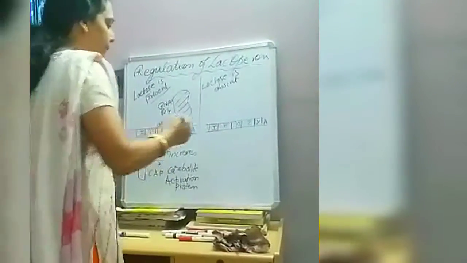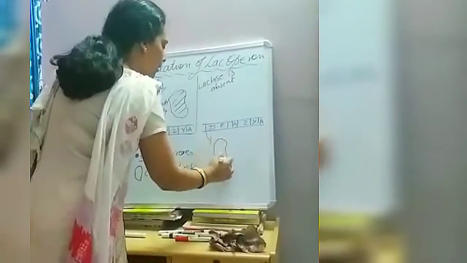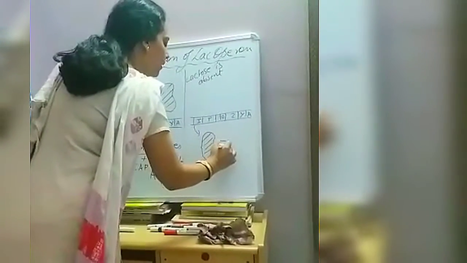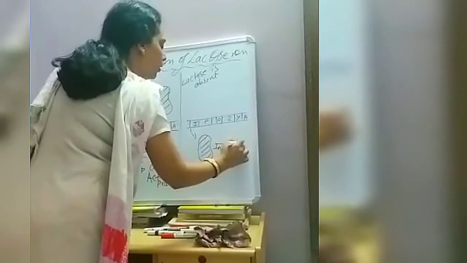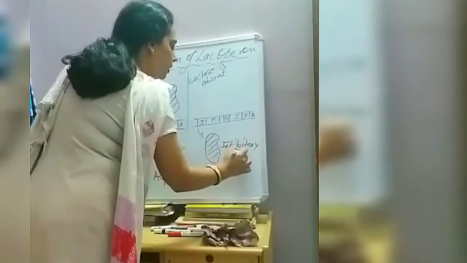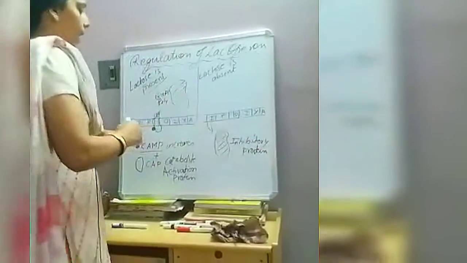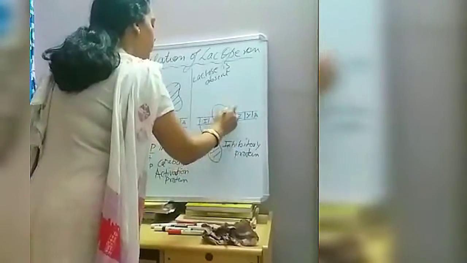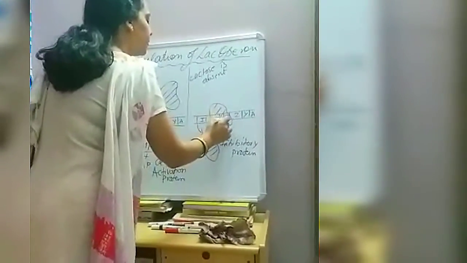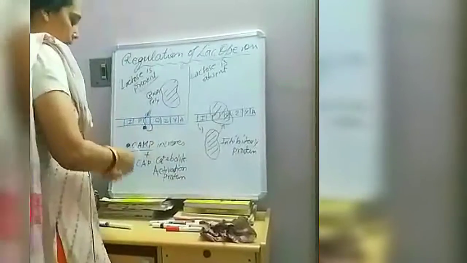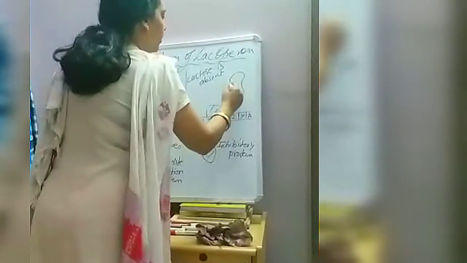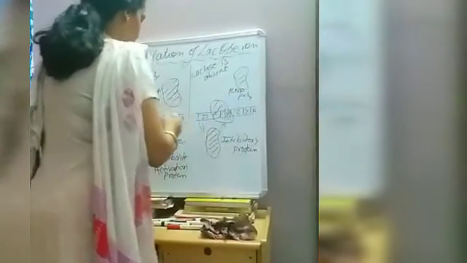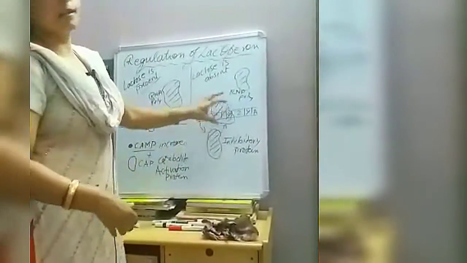The inhibitory gene will produce a protein called inhibitory protein, also known as repressor protein. This protein will ultimately go and bind, occupy this promoter and operator site, and will thus prevent the RNA polymerase from coming and binding to this site.